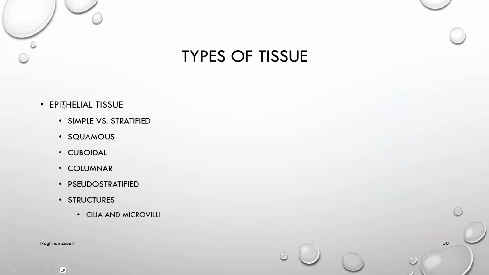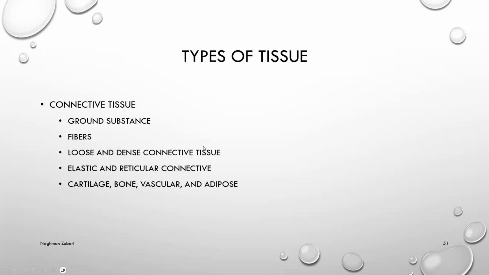Types of tissue. Epithelial tissues, they could be simple. Simple means having one layer, stratified meaning having more than one layer. Squamous, cuboidal, columnar, pseudostratified, then structures with the cilia and microvilli. We have discussed it in detail in one of the lectures on epithelium.